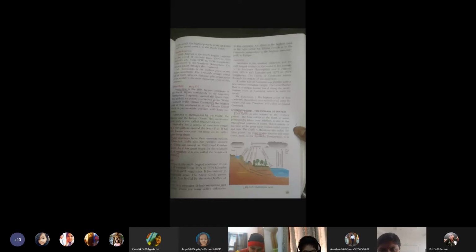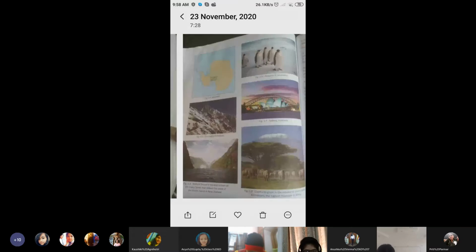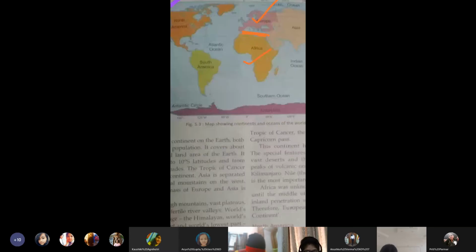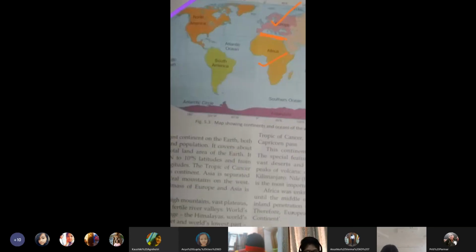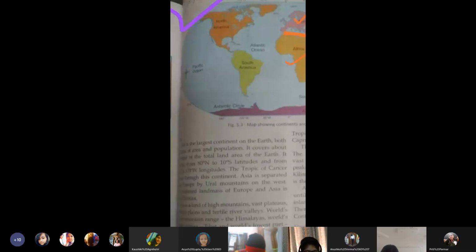Now, again, they are telling you that this particular continent lies in the southern hemisphere. Okay, if you see the continent, you will see that a major portion of South America lies in the southern part. You can see the 0 degree equator, and you will know that below it, a major portion of it is in the southern half. Okay, the equator passes through this continent.